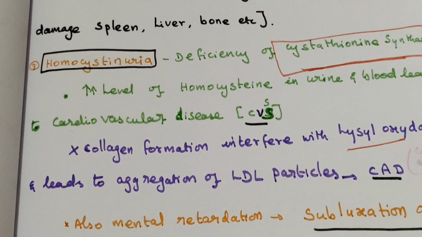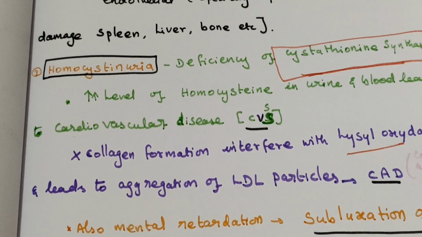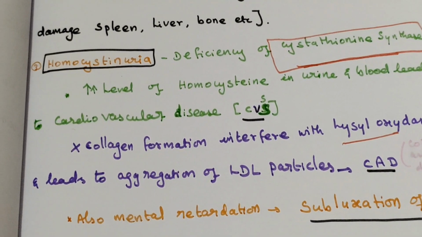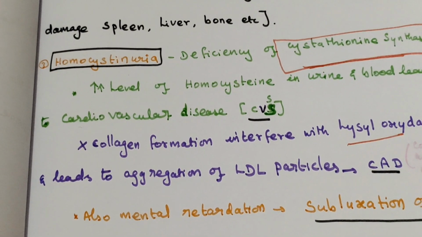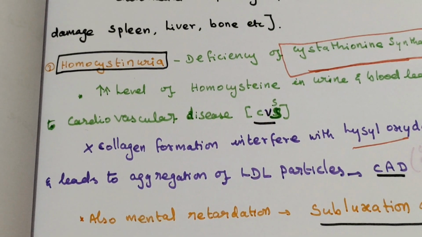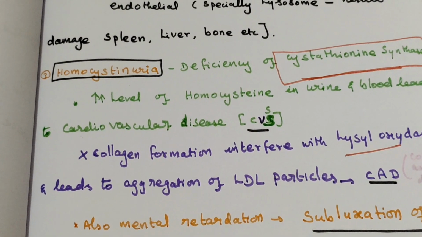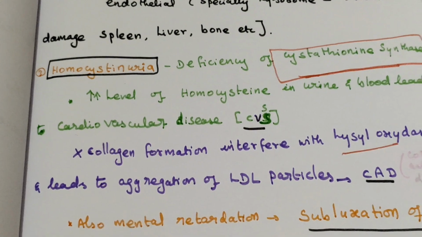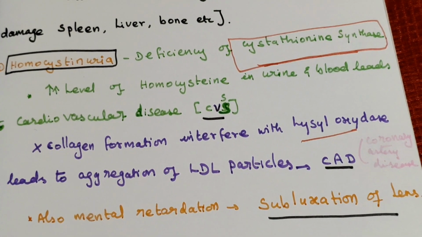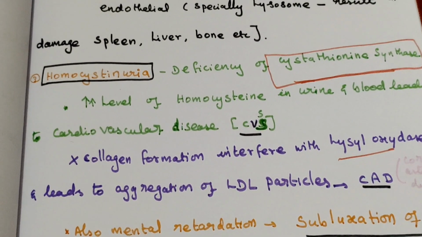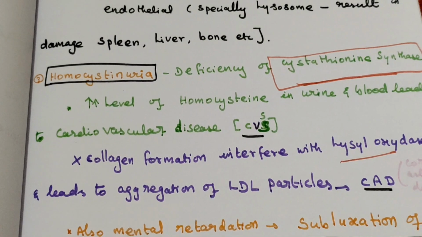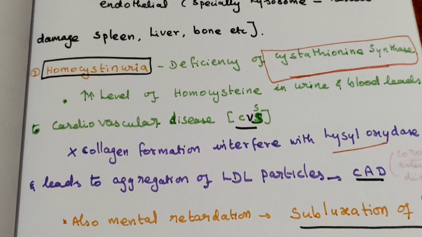It leads to coronary artery disease. So these diseases result from increasing homocysteine level. So cardiovascular disease and coronary artery disease are the consequences of increased homocysteine.